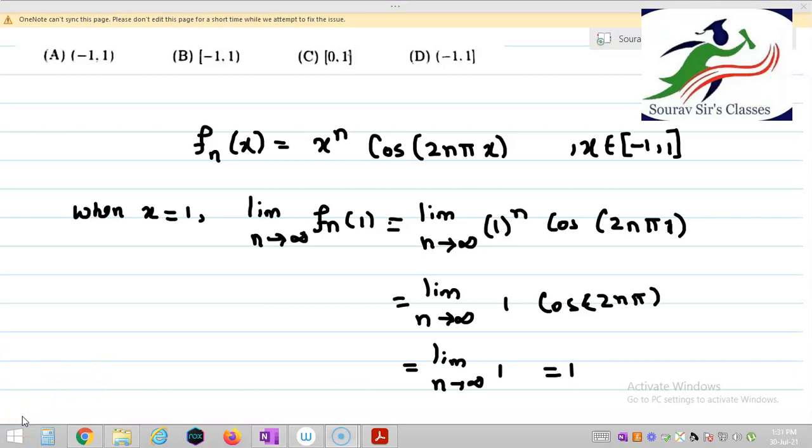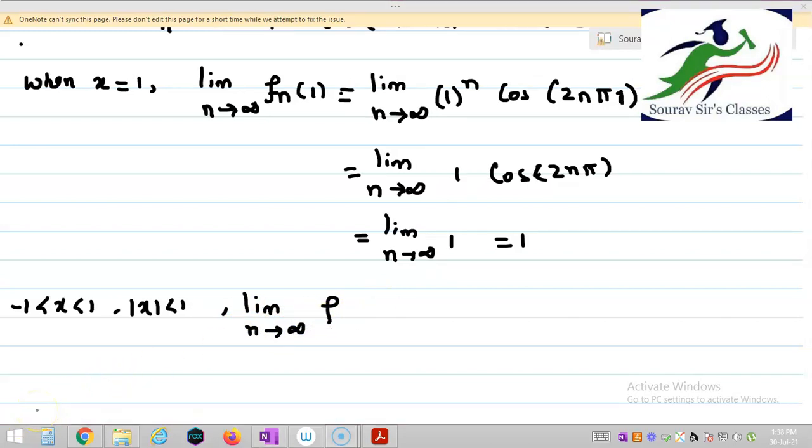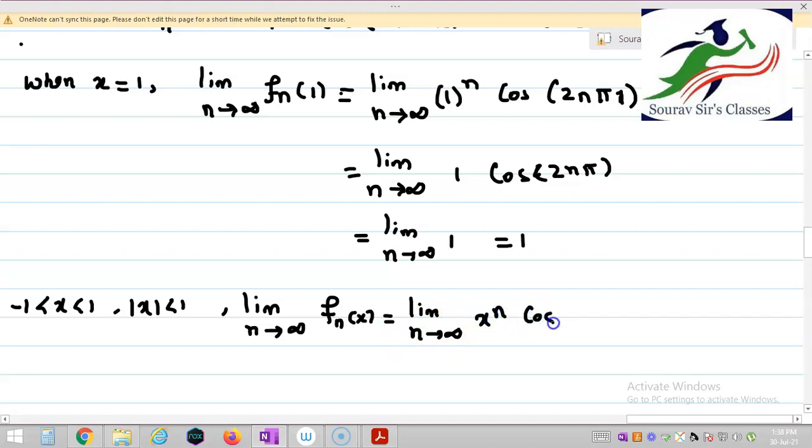Now let us see when minus 1 less than x less than 1, whether this limit exists or not. So I am choosing minus 1 less than x less than 1, or indirectly I am choosing mod x less than 1. So limit n tends to infinity f_n(x) is equal to limit n tends to infinity x to the power n into cos 2n pi x, right students?